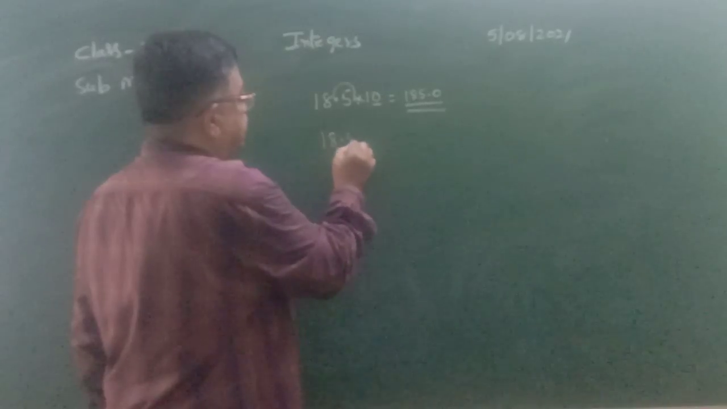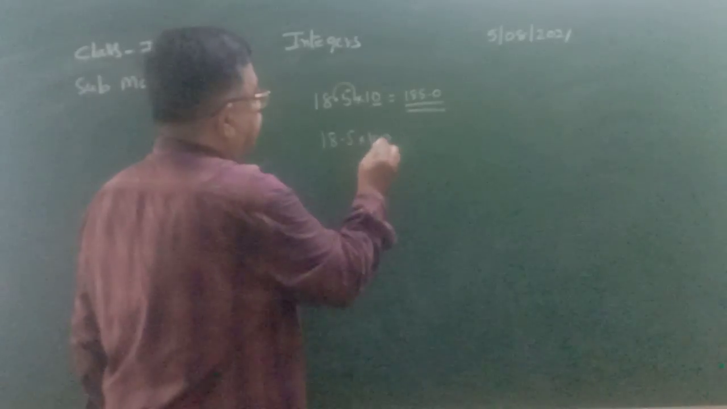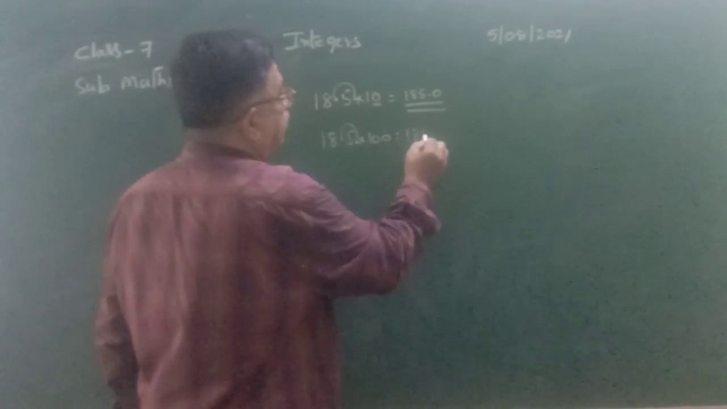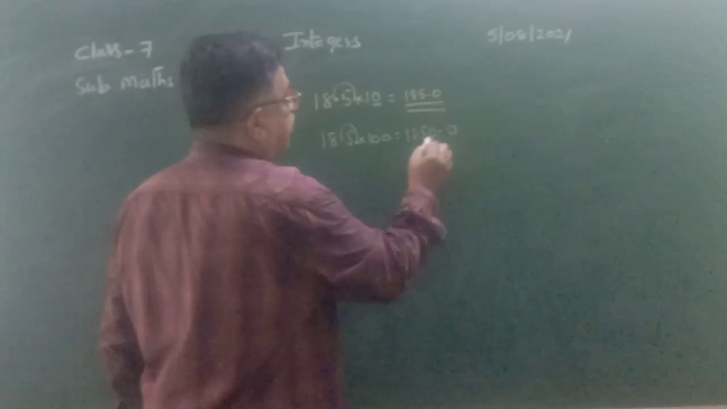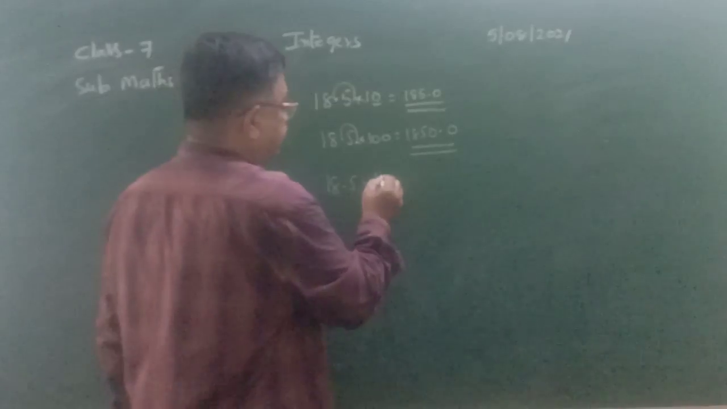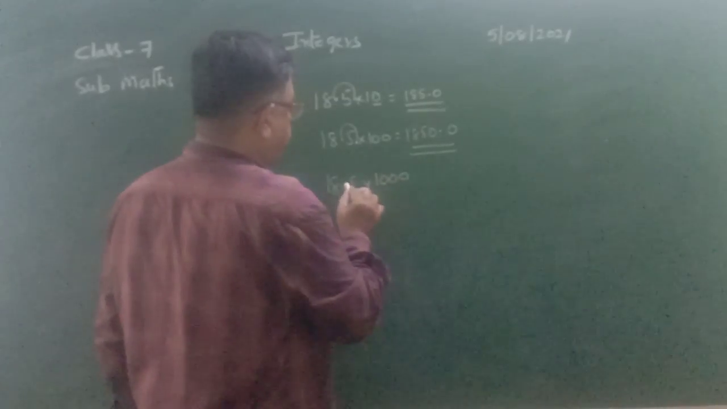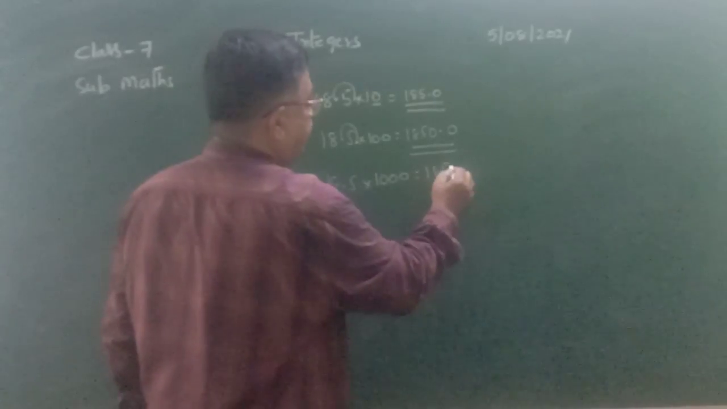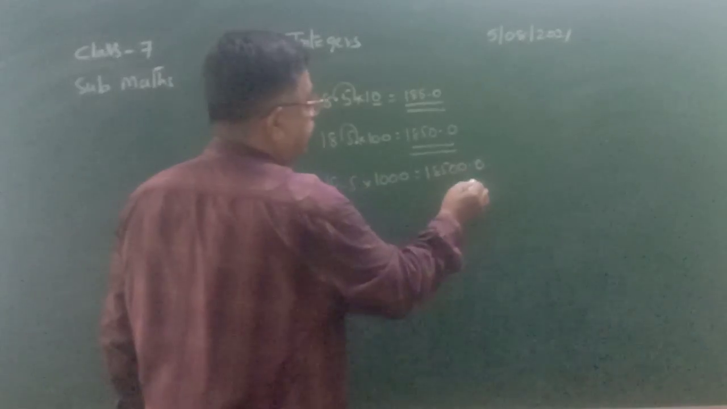Suppose you multiply the same with 100. The point moves 2 places. There is no second place here. So what we have to do? 185, then 0. After that you have to keep the point, then 0. Suppose you multiply it with 1000. The point moves 3 places, but there are no 3 places here. So you have to keep zeros for them. 185, 2 zeros. After that point 0.